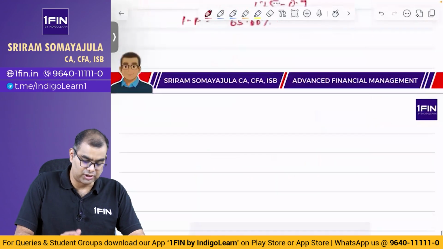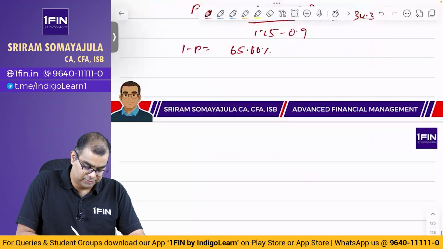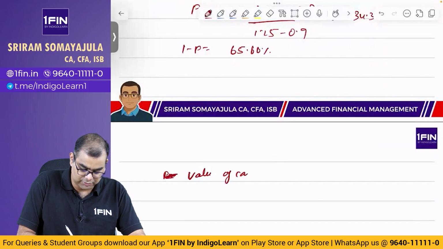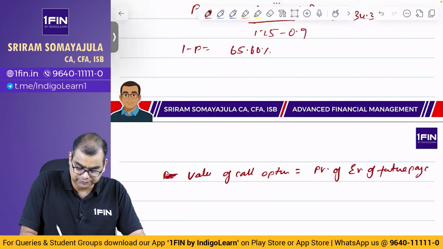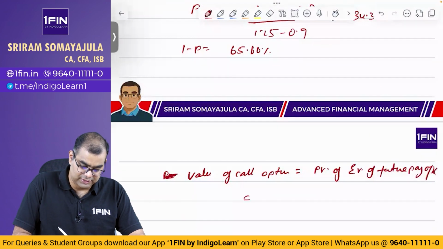இதற்கப்புறம் risk neutralல் price of call, or value of call option, is equal to present value of expected value of future payoffs. Present valueக்கு வந்து 1.0202 பண்ணுவோம்.